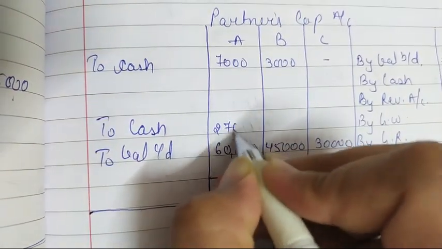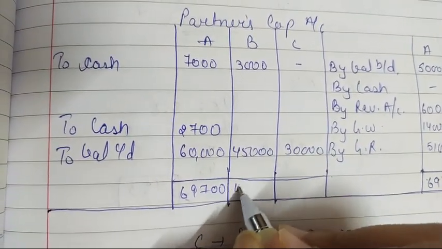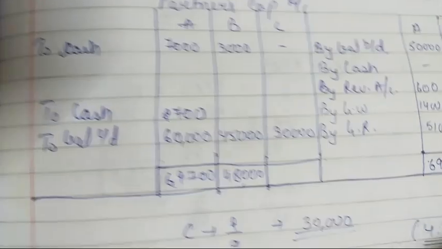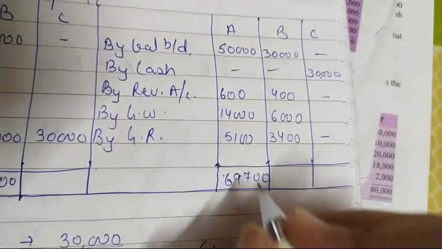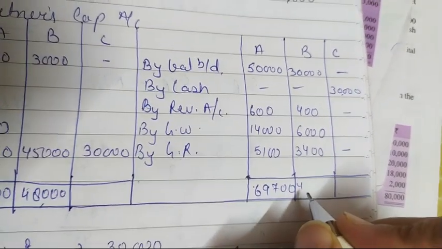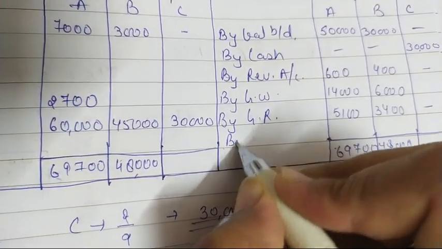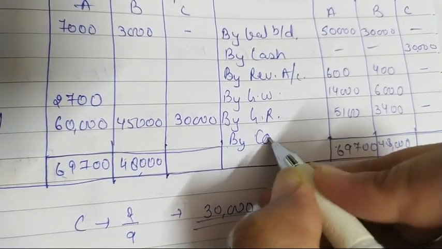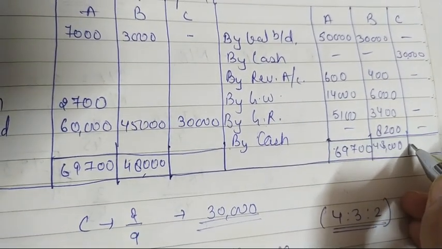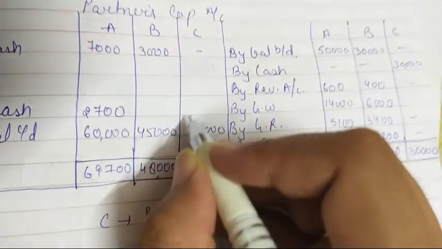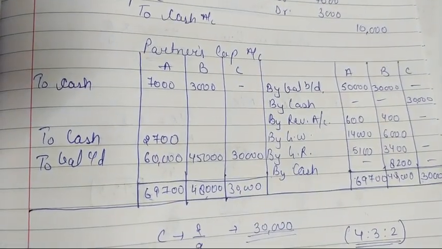So it is 2,700. Okay, and here the total is 48,000, and on this side the total is 39,800. So this is 48,000. So B will bring the cash rupees 8,200. Okay, this side 30 and here also 30. So this was our partners' capital account.